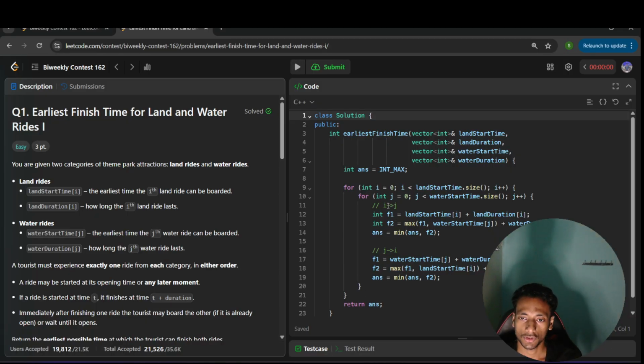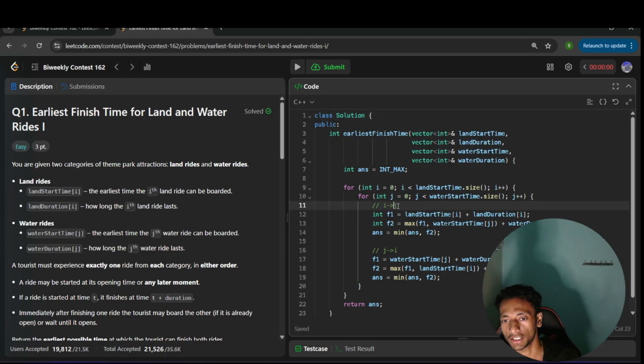First, try to complete the land ride, then complete the water ride. Then what time will it take? First of all, how much time will it take to complete the land ride? Because the land ride is the first event, there is no wait time. Whatever the start time, I can start immediately. So this is the start time for the land event, and the duration for this current event.